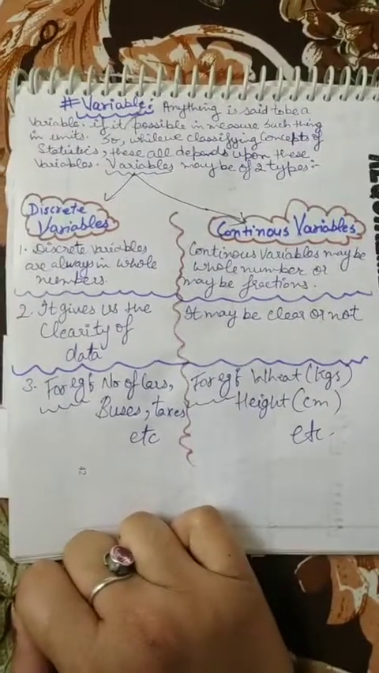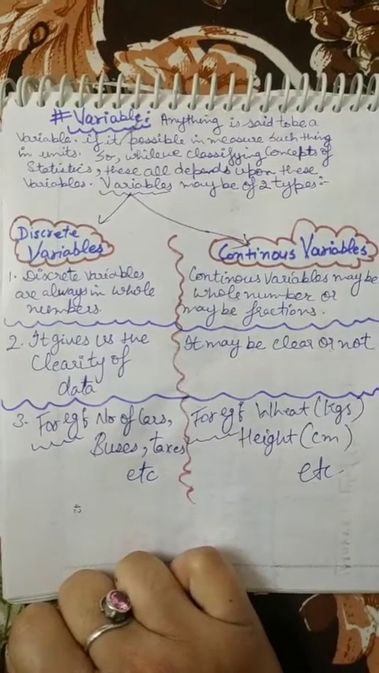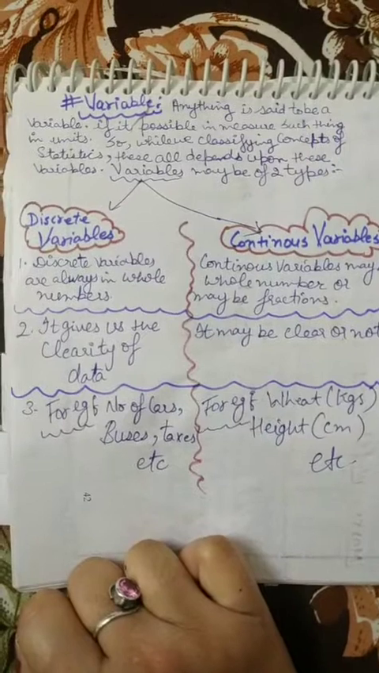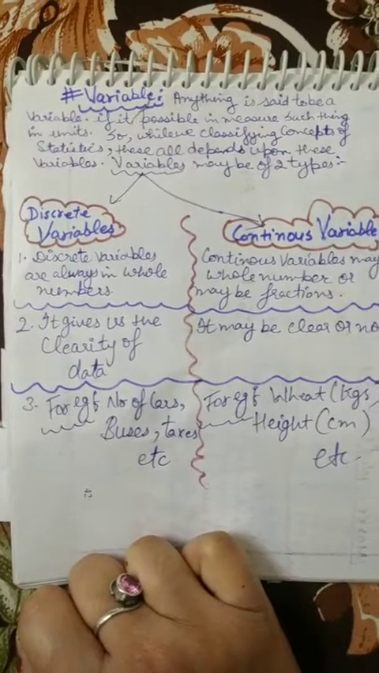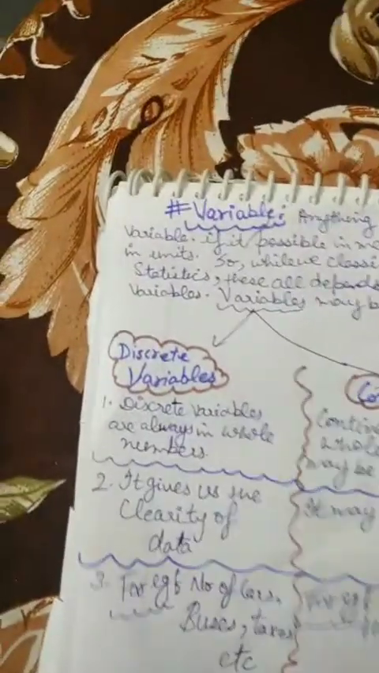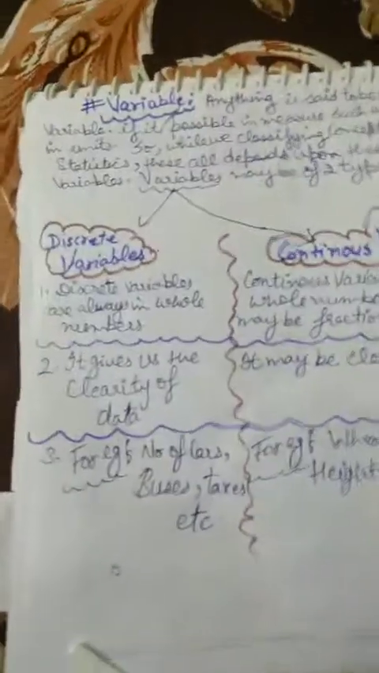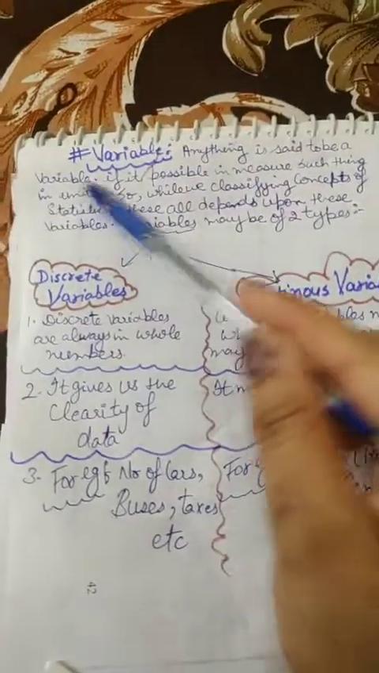The last thing we are going to discuss is variables. What is a variable? Here it is. What is written here? Anything is said to be a variable if it is possible to measure such a thing in units. Units, for example, kilogram, fraction, whole number, these are called units. Discrete variable and continuous variable, 2 types are written here. So shall we start? Students, variable means something which we can measure in units.